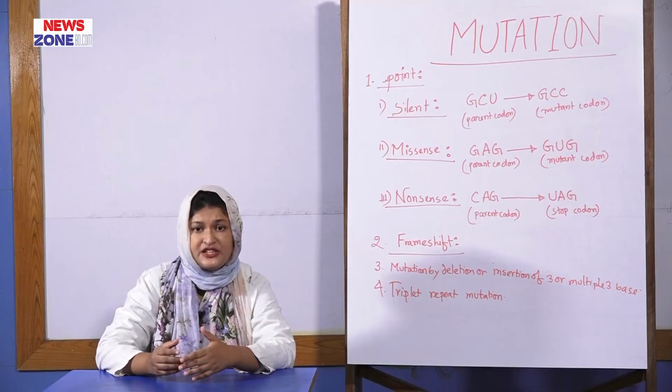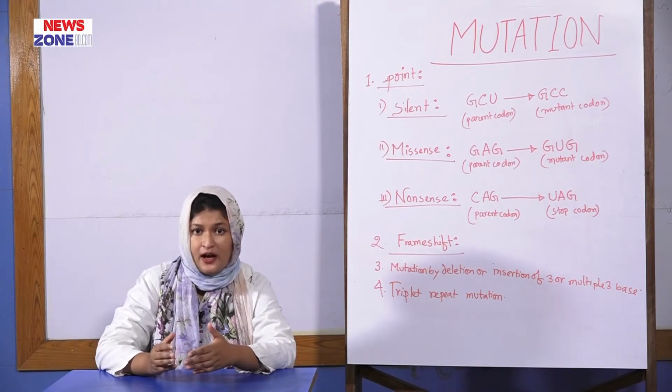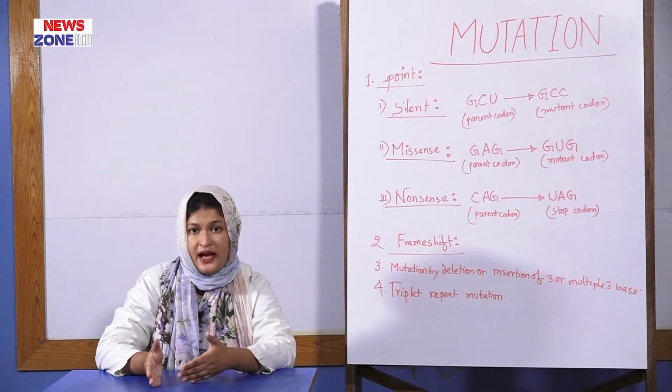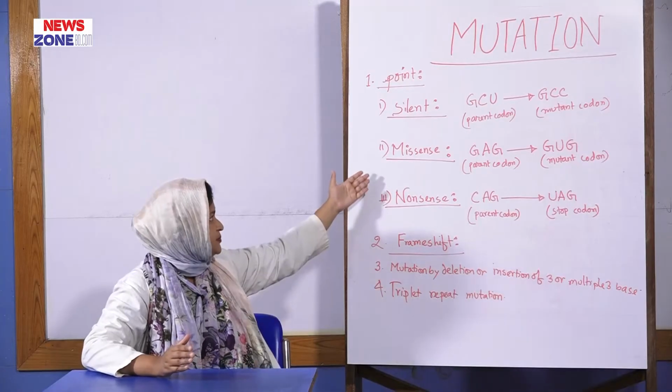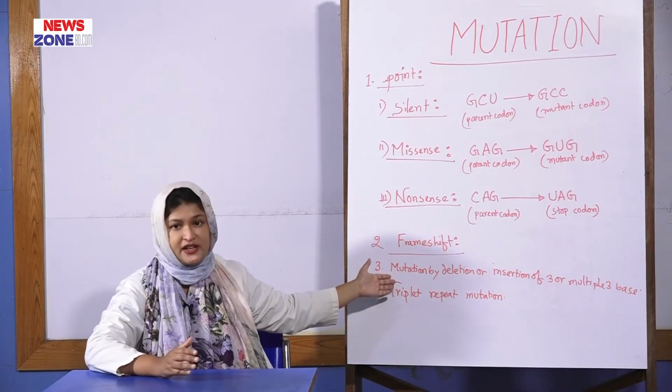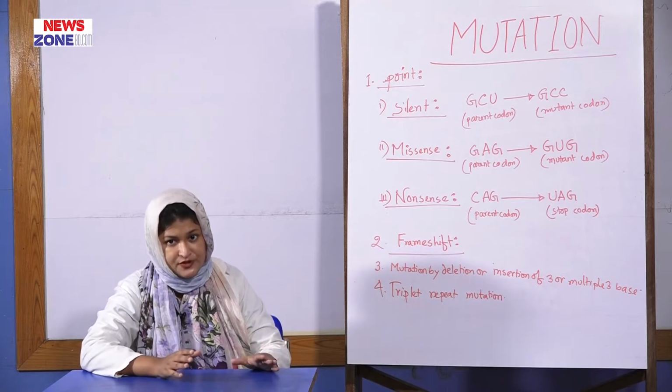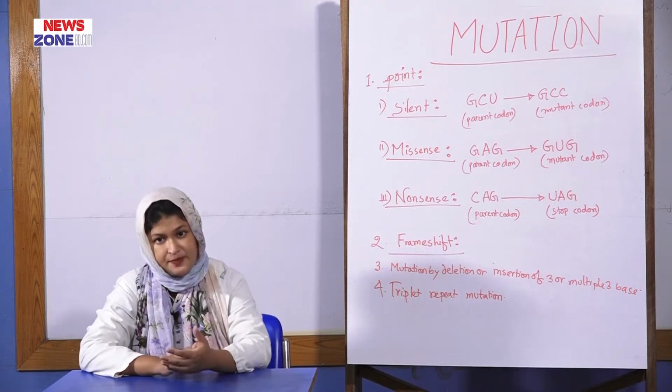On the other hand, in gene mutation there is alteration at the level of a single base or a small number of bases. Under gene mutation there is another classification: point mutation, frame shift mutation, mutation by deletion or insertion of 3 or multiples of 3 bases, and number 4 is triplet repeat mutation.